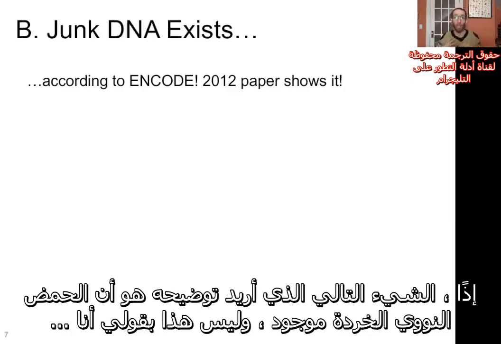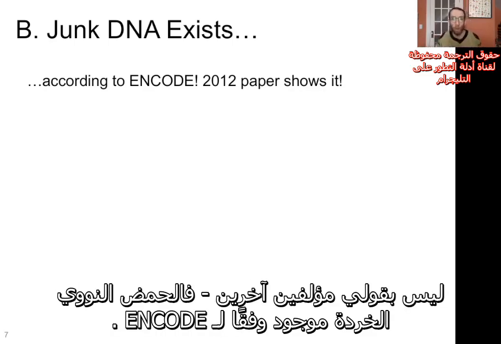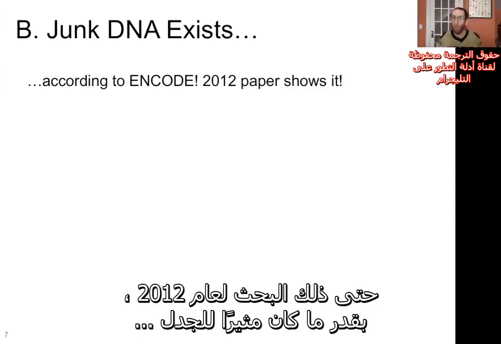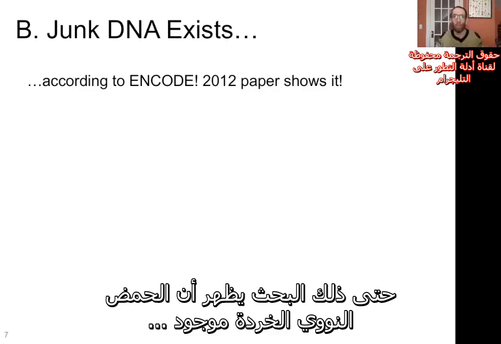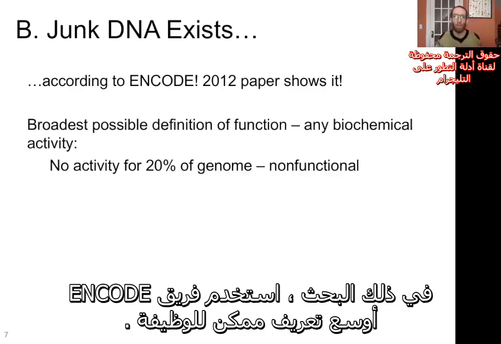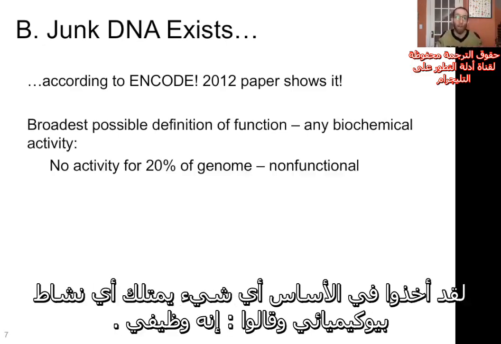And this is not me saying this, this is other authors saying this. Junk DNA exists according to ENCODE. Even that 2012 paper, as provocative as it was, even that paper shows that junk DNA exists. In that paper, the ENCODE team used the broadest possible definition for function. They basically took anything that had any biochemical activity and said, that's functional.